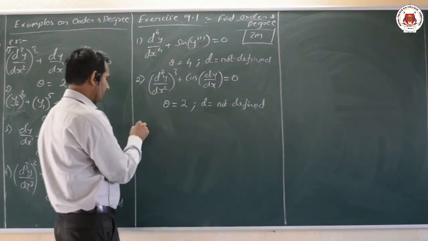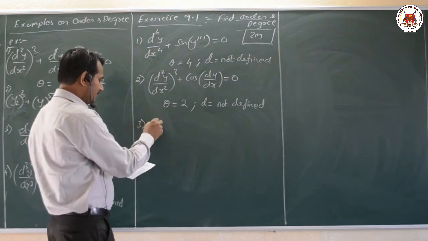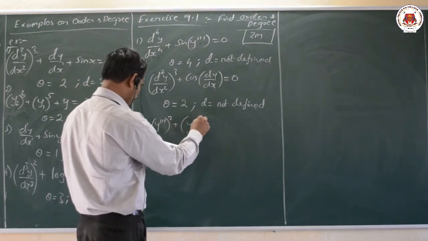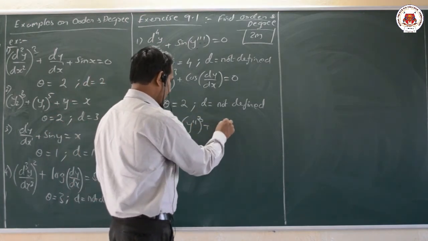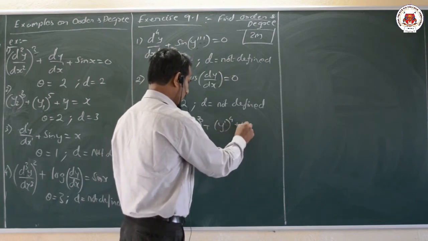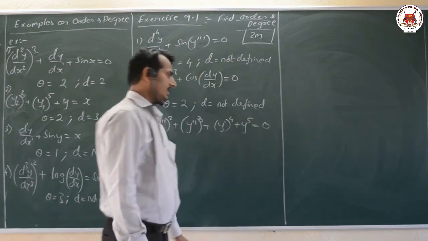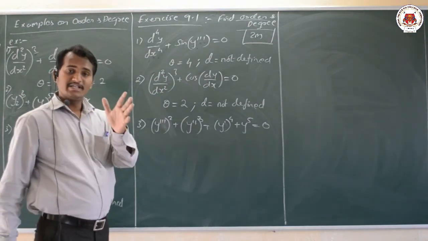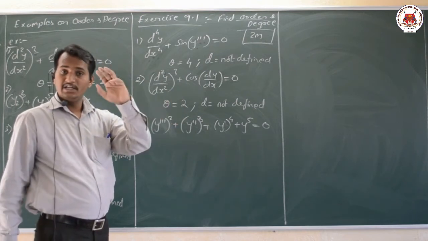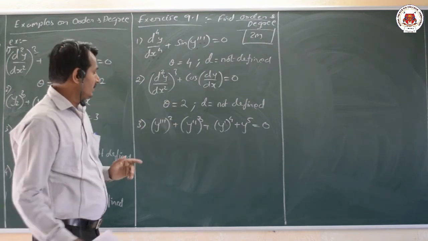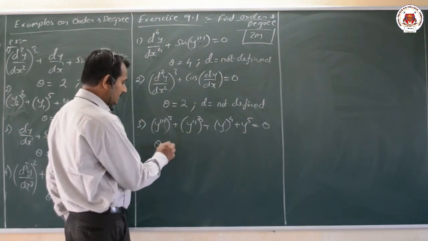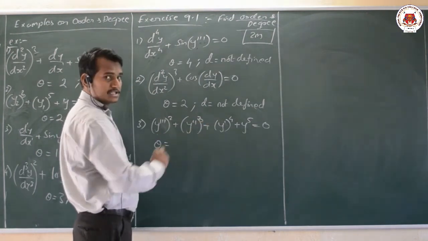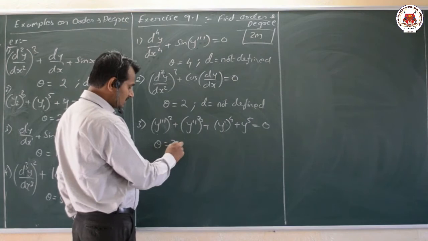Okay, then the third one we shall observe: y triple dash whole square plus y double dash whole cube plus y dash whole to the power of 4 plus y to the power of 5 equal to 0. Write down the order and degree. Highest derivative means what? dy by dx, d square y by dx square, d cube y by dx cube, these are all the derivatives. Here the third derivative is highest, so the order is 3.